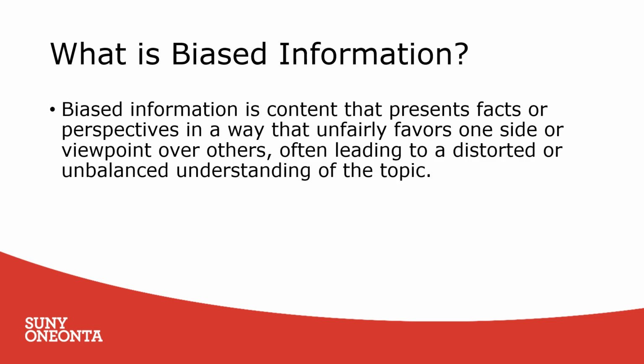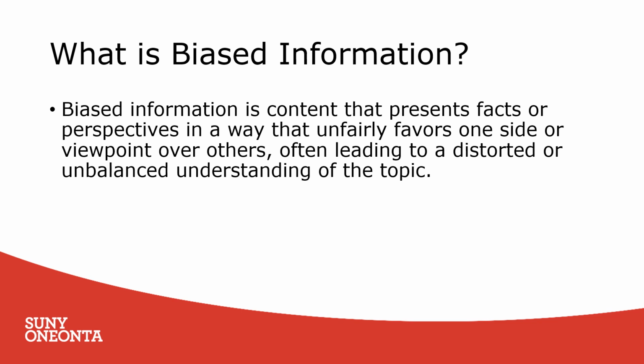You may have learned about bias as prejudice in favor for or against one thing, person, or group. We all have biases, whether we are conscious of them or not. Biased information occurs when facts or data are presented in a way that unfairly favors one perspective or agenda over others.